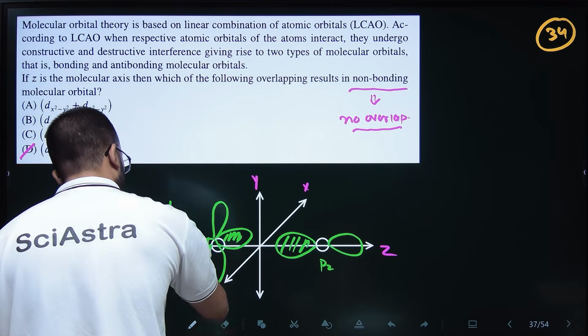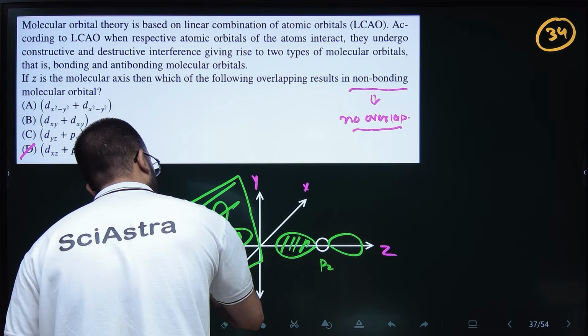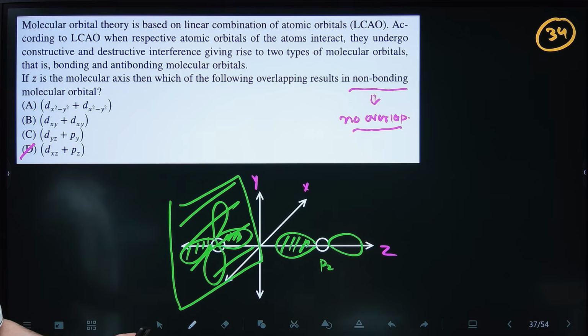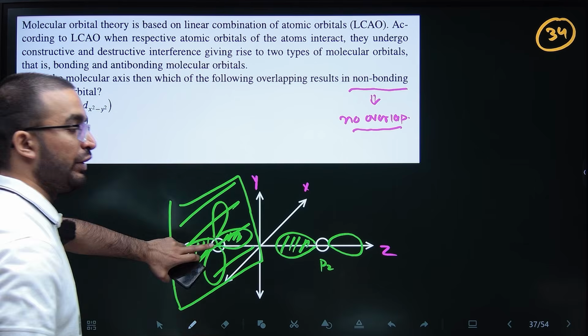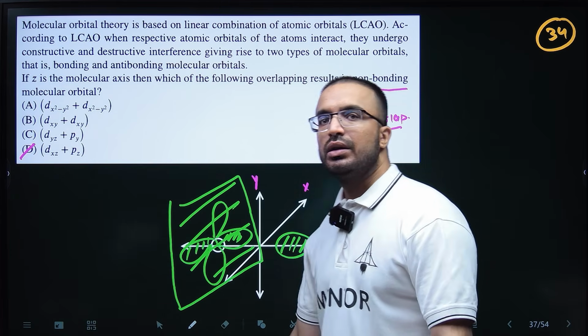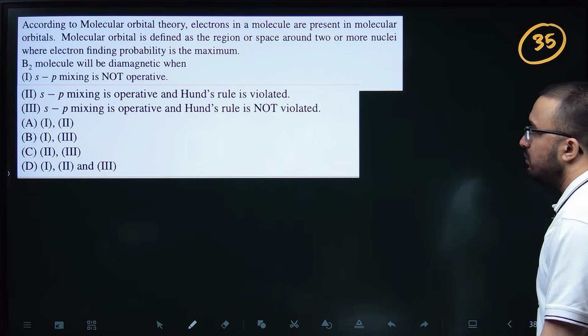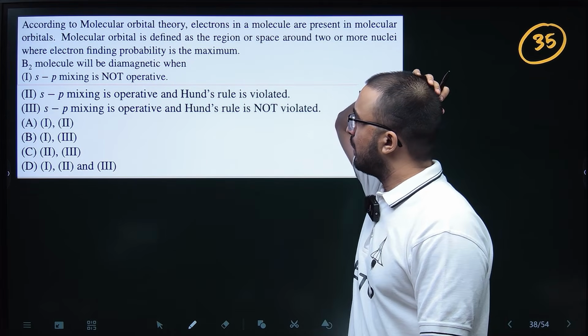But if you are able to understand, this plane, this plane, this plane, they are going inwards, and this lobe is facing towards the atom, so they will not overlap. So this is your non-bonding molecular orbital.